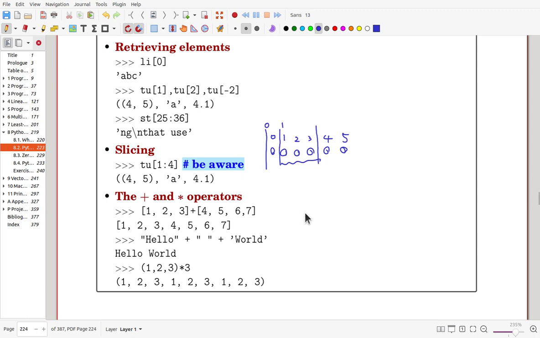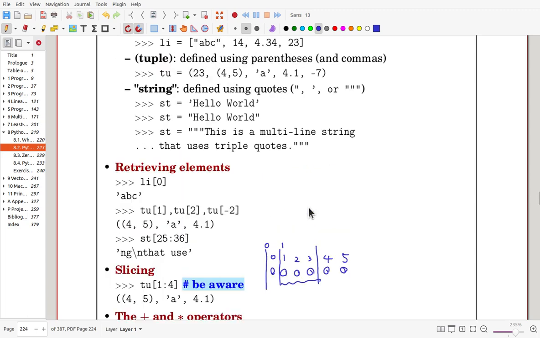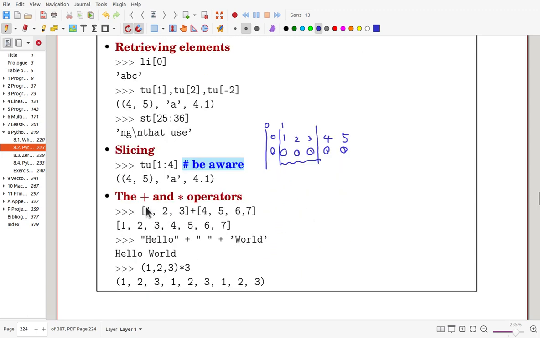Now for list and tuple and string, the addition and multiplication work not really the same as the usual addition and multiplication.